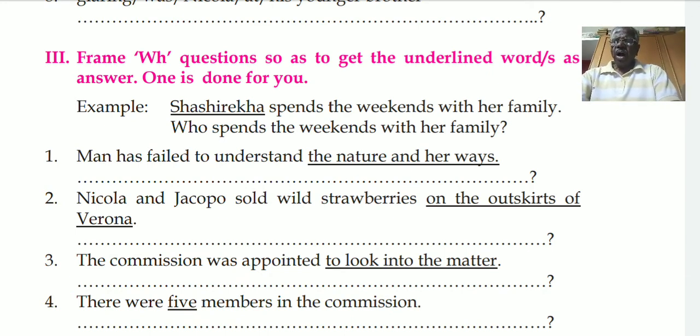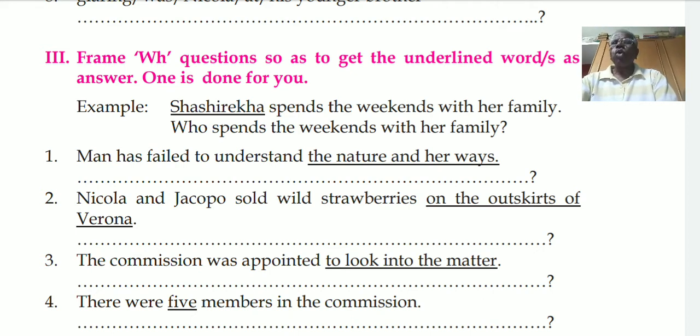Next is how much. How much shows quantity. Example, he has got lot of money. Underline lot. So a lot means quantity. So the question will be, how much money has he got?